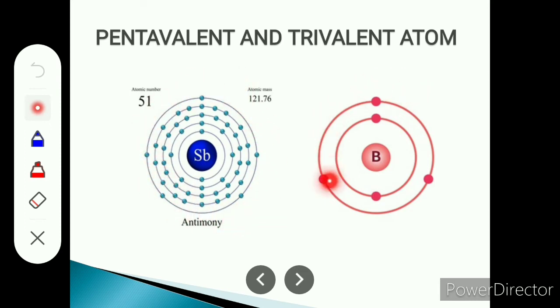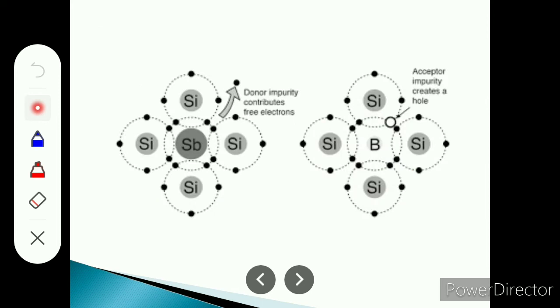Here we consider boron, in the outermost orbit there are 3 electrons. Such type of atom is known as trivalent, and antimony is known as pentavalent. In the outermost orbit, how many valence electrons are there, that is the valency of that atom. Antimony has valency 5, because in the outermost orbit it has 5 electrons. In case of boron, the valency is 3, because in the outermost orbit it has 3 electrons.